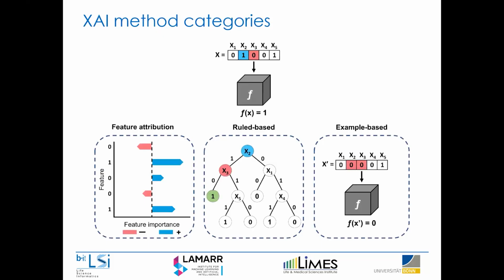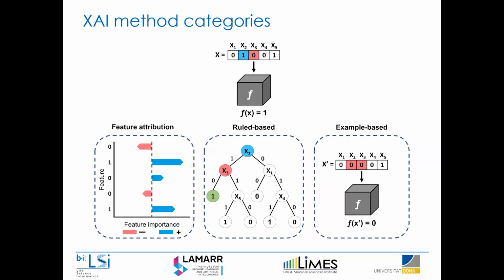So we have a lot of different XAI methods that have been proposed over the years, and you could classify them in any number of ways, but I'll focus on 3 types of XAI method for today, being feature attribution methods, rule-based methods, and example-based methods. Feature attribution methods aim to quantify the contribution of every individual feature to the final prediction outcome.